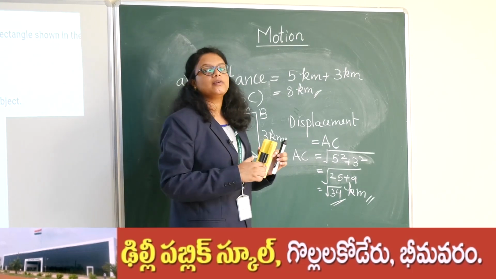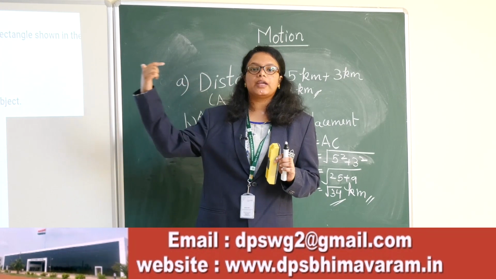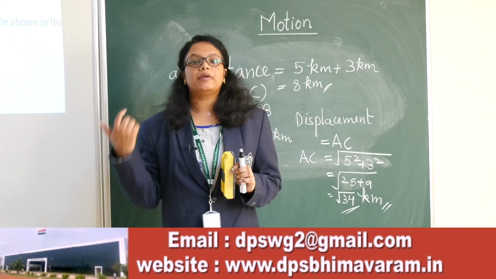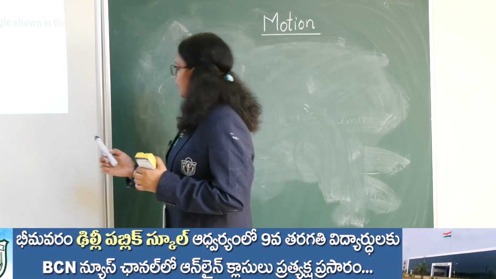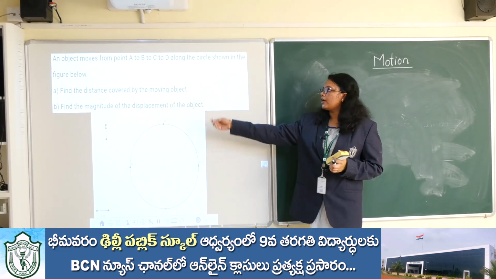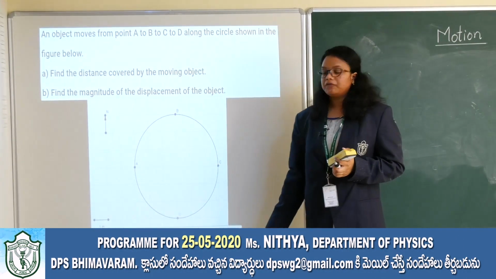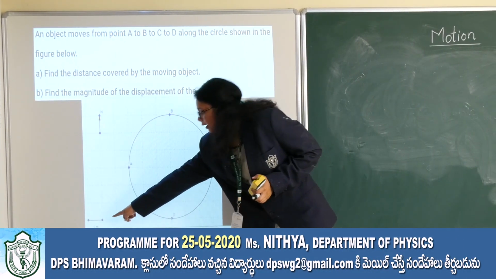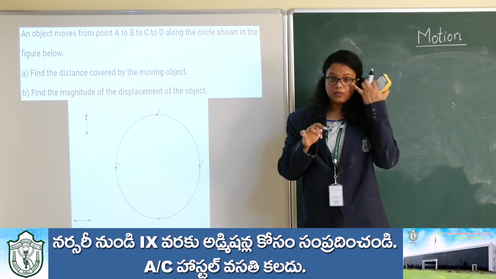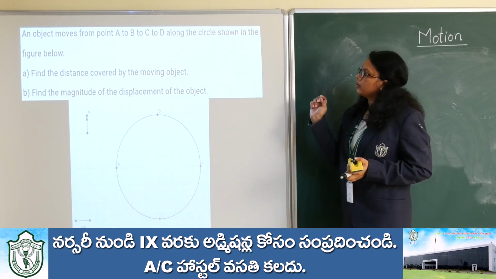So we are going to discuss a variety of problems here. First I took a straight line case, now a rectangle case, and next it will be something different. So question number 3: now in this case we are observing a circle and again there is a grid pattern, but if you observe at the bottom, a single line indicates 1 meter. In the previous case it was 1 kilometer, but in this case it is 1 meter.